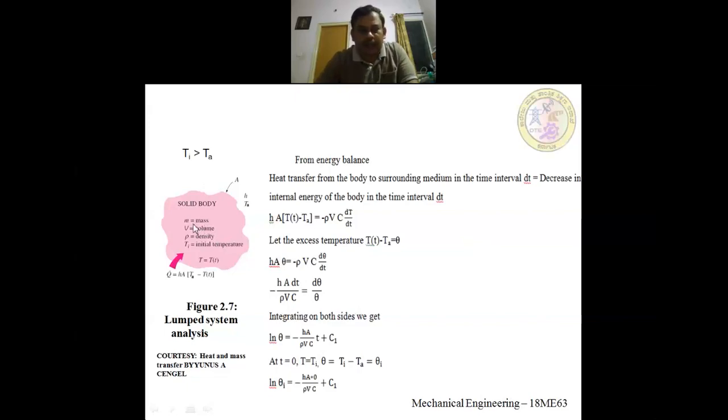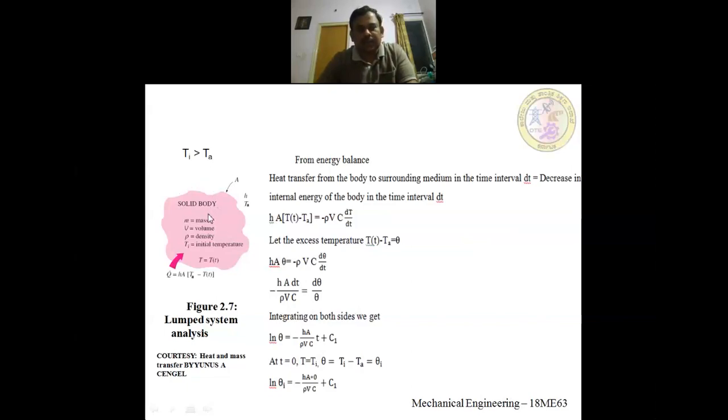Okay, once again, we have considered a solid body of any arbitrary shape. Let m be the mass, v be the volume, rho is the density, Ti is the initial temperature of this body, C is the specific heat of this body, K is the thermal conductivity of this body, and I have told you the initial temperature of this solid body is greater than the surrounding temperature. That surrounding temperature I have taken as Ta, which is the ambient temperature.